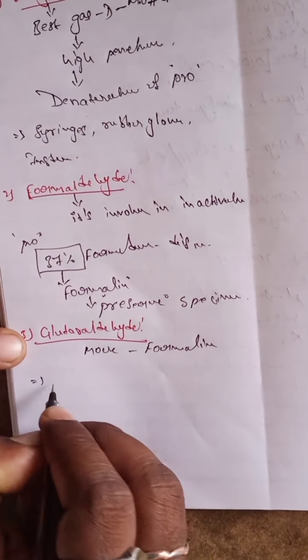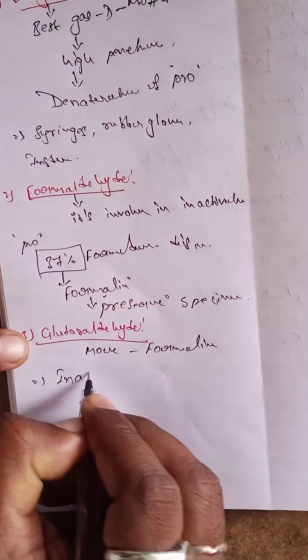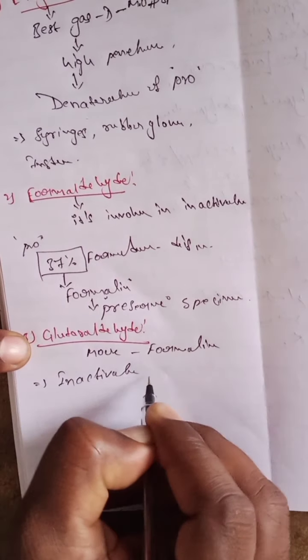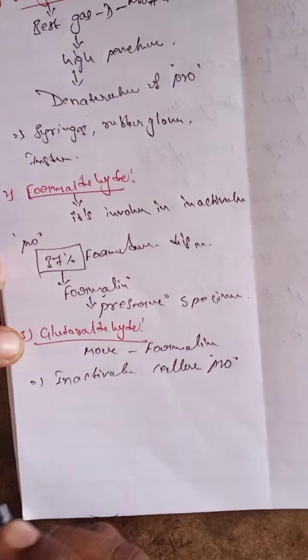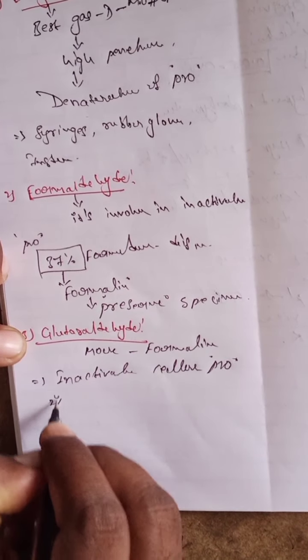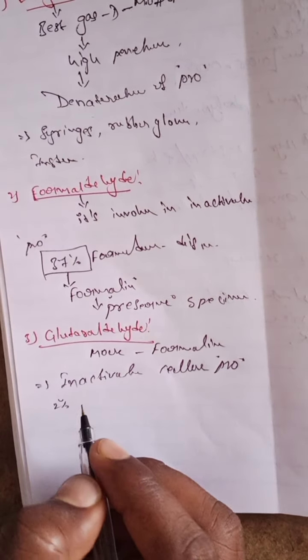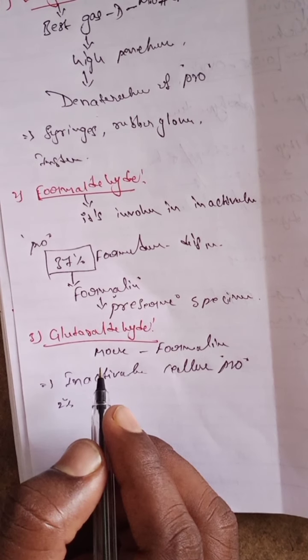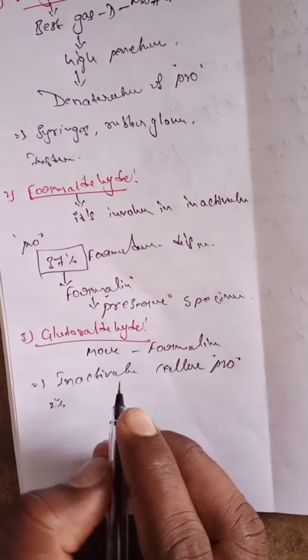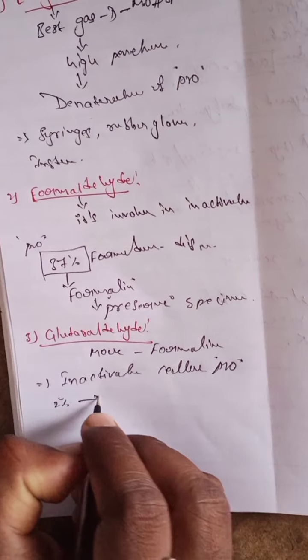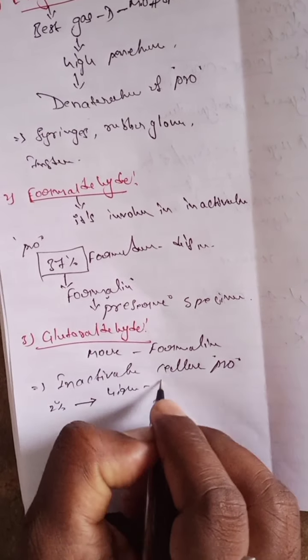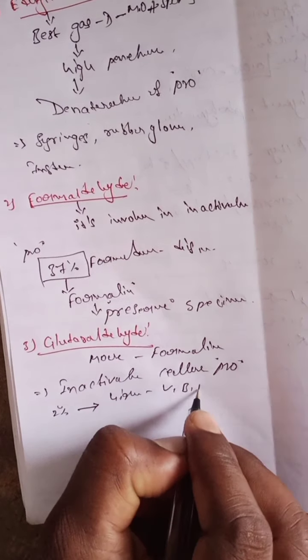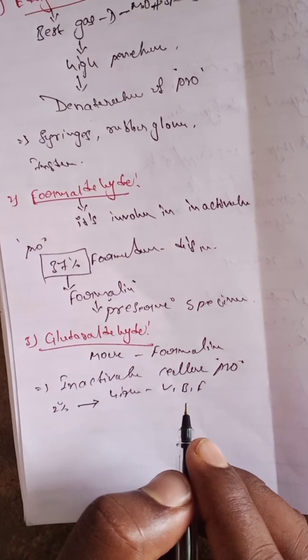It is involved in the inactivation of cellular protein, especially as a 2% solution. This 2% glutaraldehyde is highly effective against viruses, bacteria and fungi, including spores also.